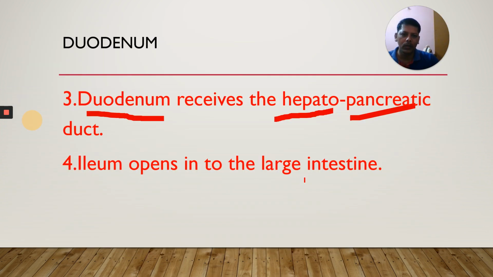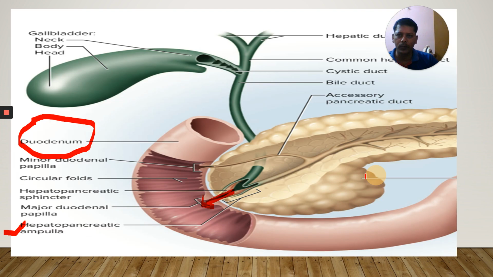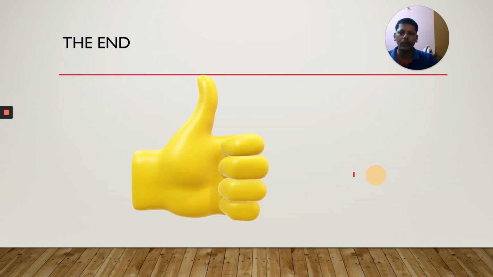The ileum opens into the large intestine. The ileum, the last part of the small intestine, opens into the first part of the large intestine, which is called the cecum. Okay, that's about the small intestine. That's the end of this part 4.